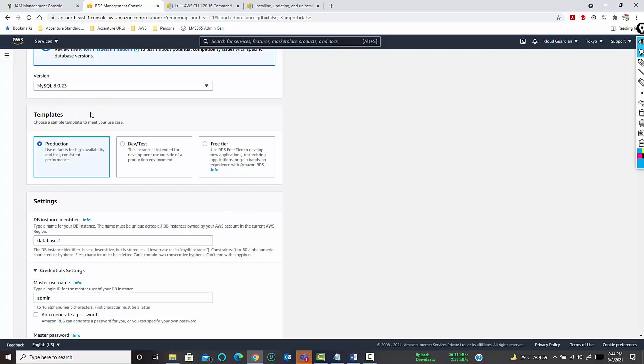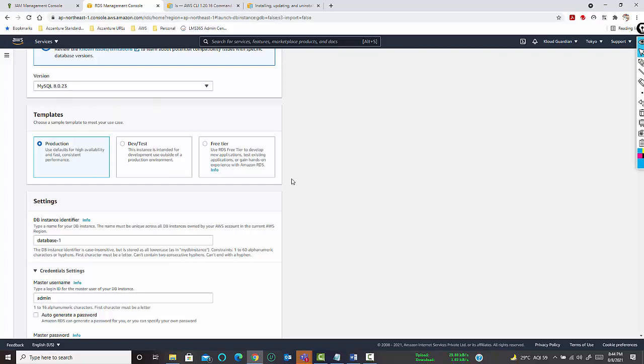Okay. Now, once you select this particular version, next comes the templates. Okay. So you have three templates currently. One is production, one is dev test, another is free tier. Okay.